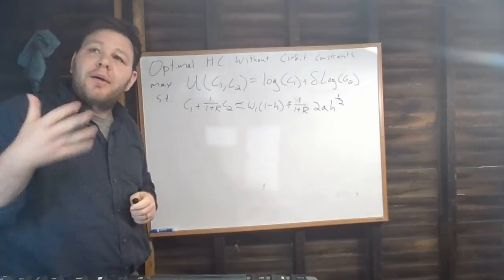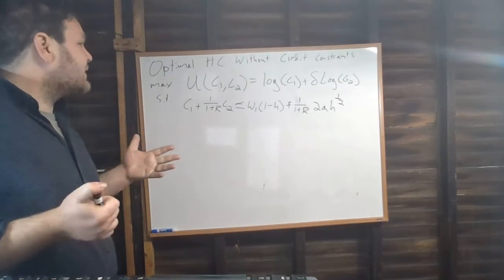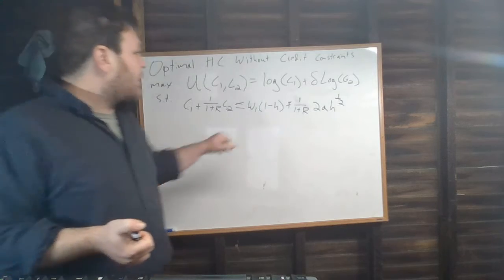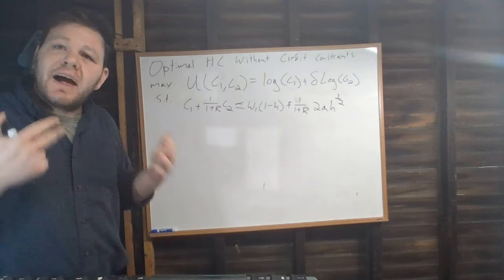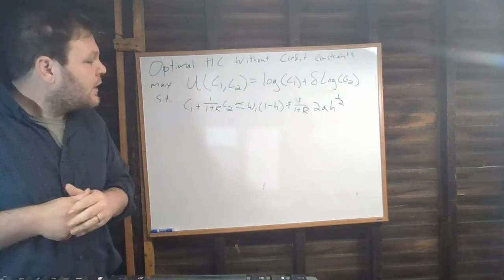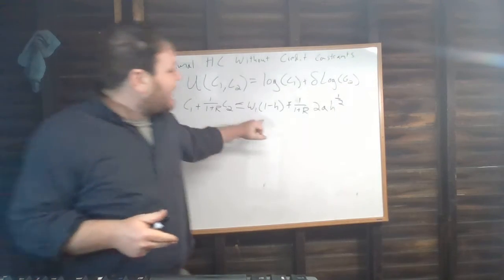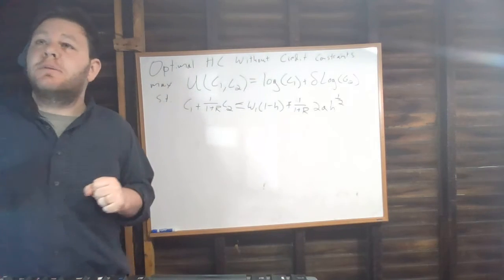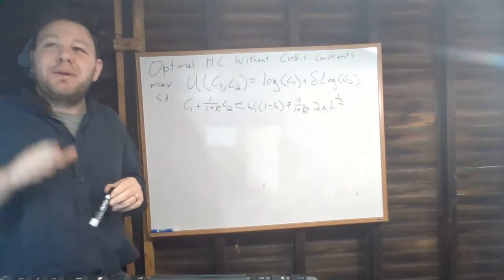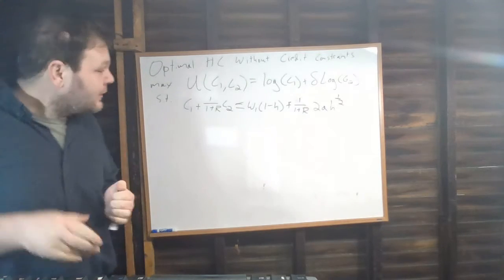Okay, so now we have a problem set up that could allow us to maximize our utility. We could figure out our optimal choices of C1, C2, and H in order to achieve the highest utility level possible. But the weird thing here, and I know this is a little bit of a blast from the past, we talked about this model a little bit at the very beginning of class, but I'm going to assume you guys don't remember that terribly well.